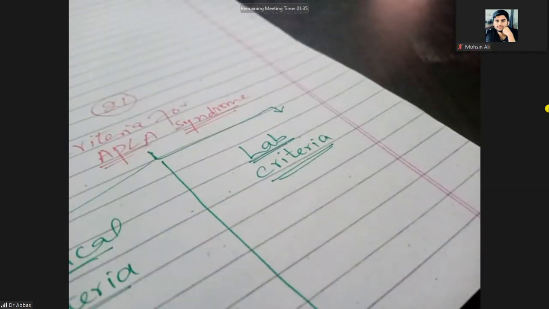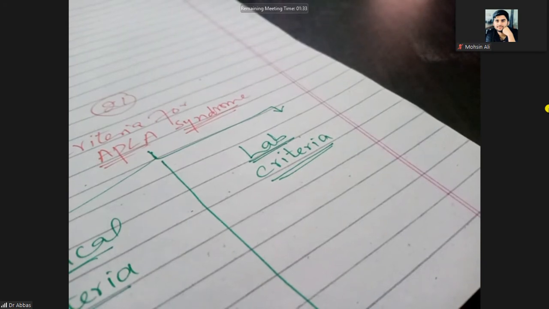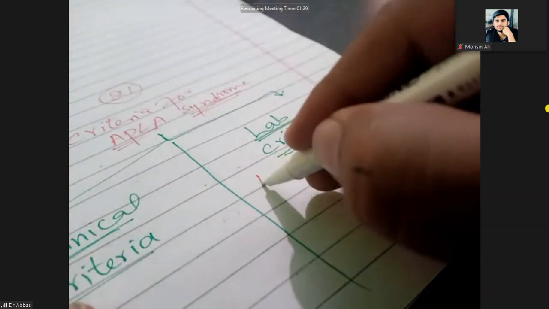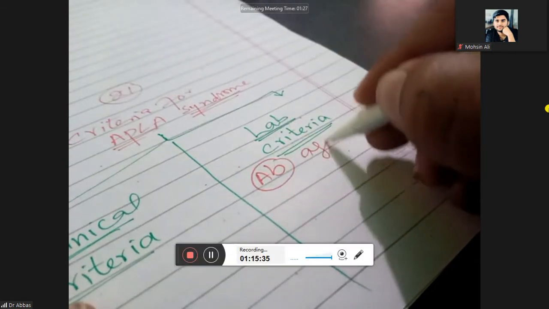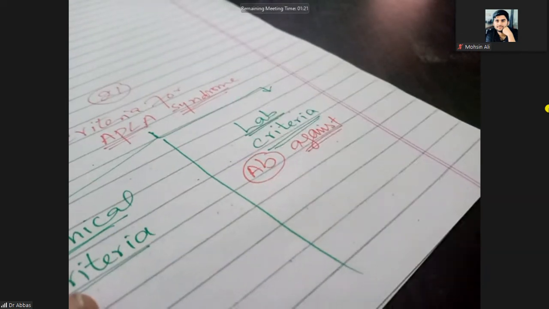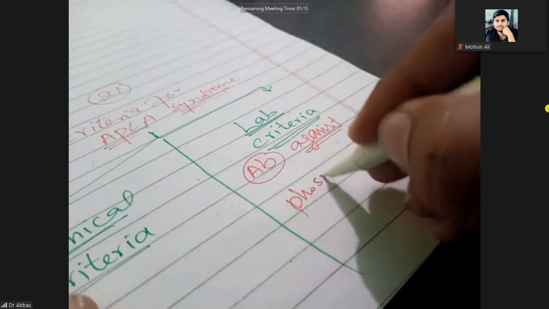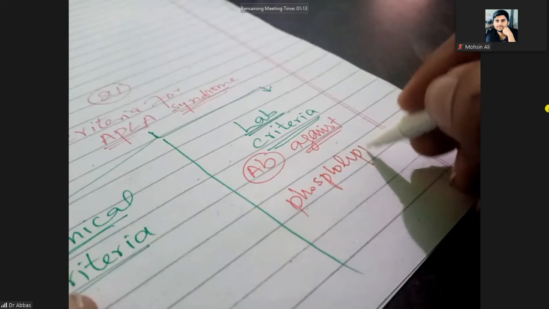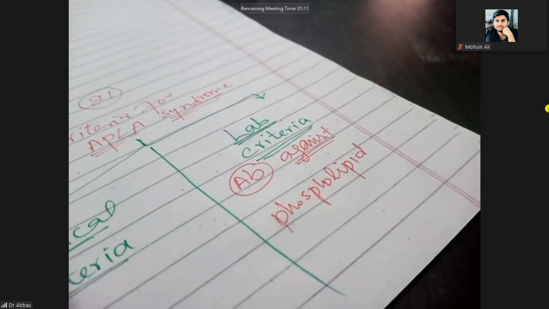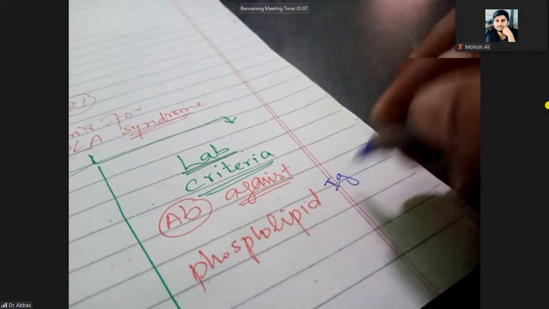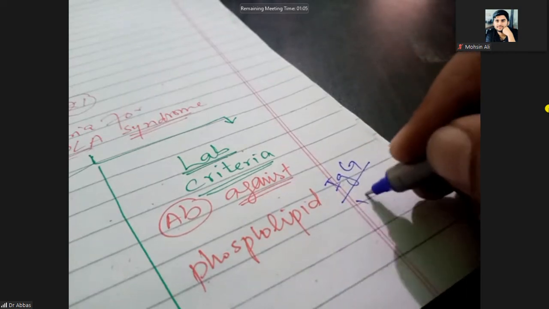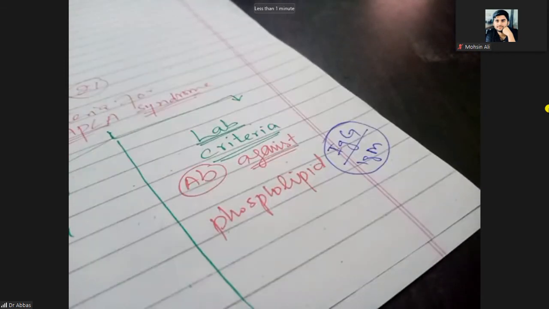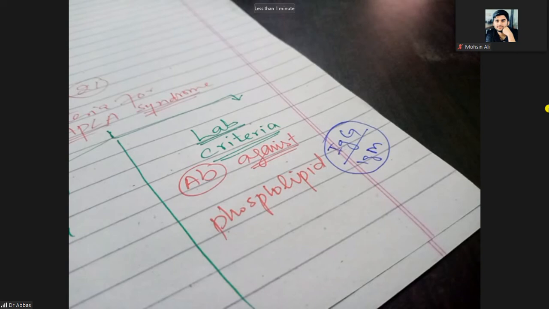First, we should go with the lab criteria. So in the lab, what will you check? You will send a sample and check the antibody against phospholipid. And this antibody could be IgG or IgM. If you check that IgG or IgM is present against phospholipid, that technique is called direct visualization.